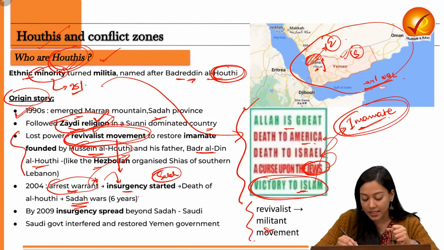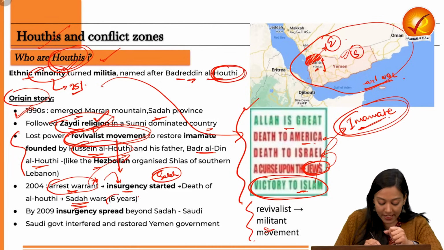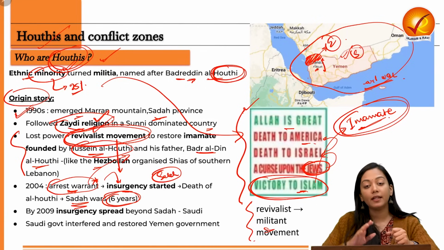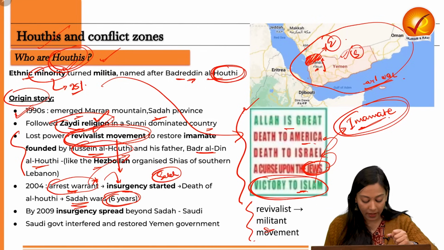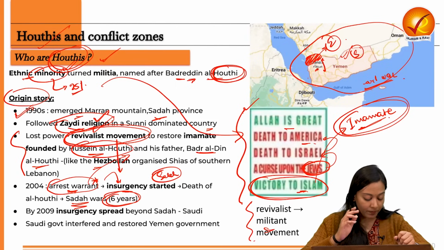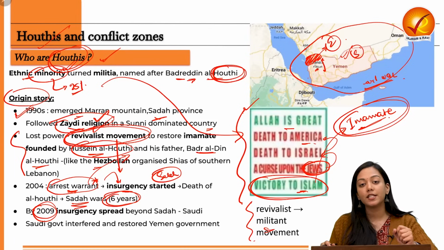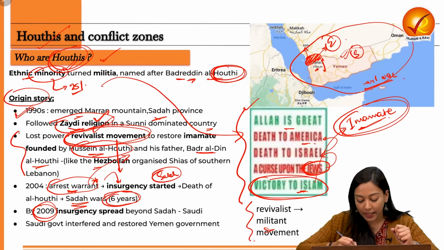Why Sada war? Because they are prevalent in the Sada region, Sada province of Yemen. So a 6-year war started between the Yemen government that was Sunni dominated and the Houthi rebels, that is the Shia minority community. Now what happens by 2009, this insurgency started spreading to the other areas of Saudi Arabia.